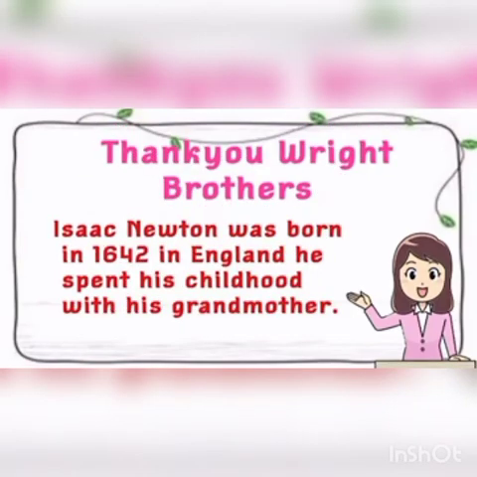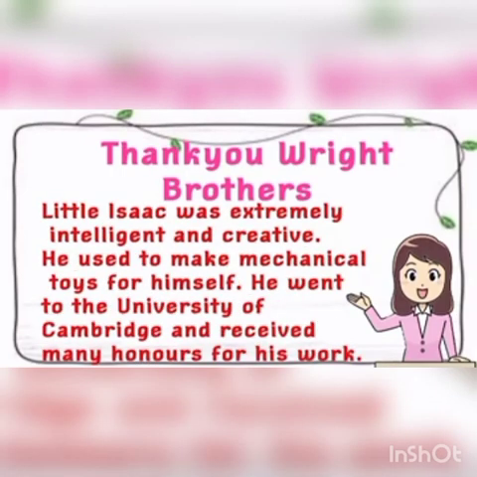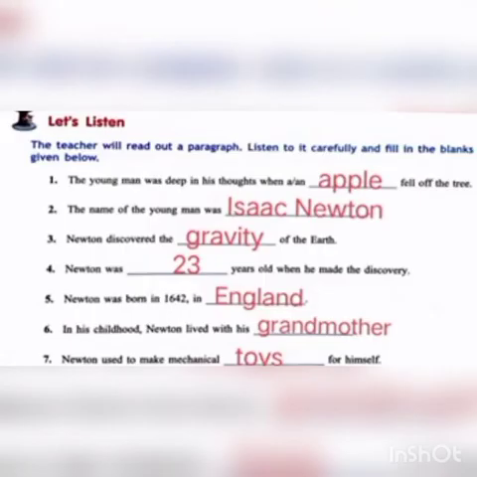So Isaac Newton discovered gravity of the earth when he was only 23 years old. He was born in 1642 in England and he lived with his grandmother. He used to make mechanical toys and he went to the University of Cambridge and received many honors for his work. So this was the story of Isaac Newton. Now let's answer the fill in the blanks.